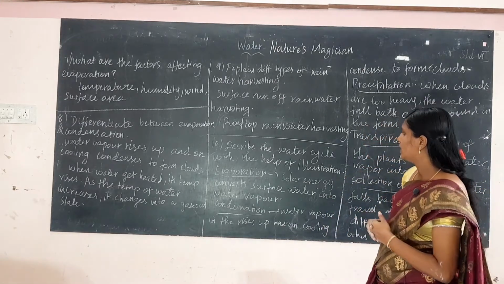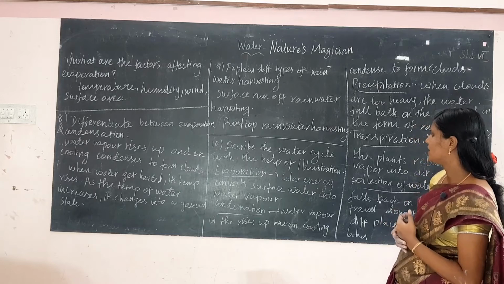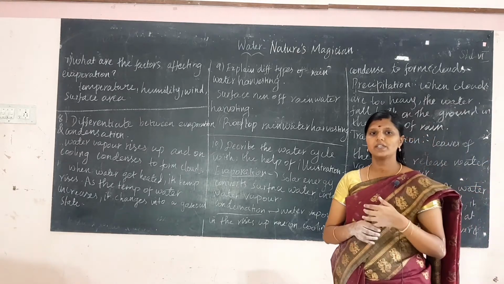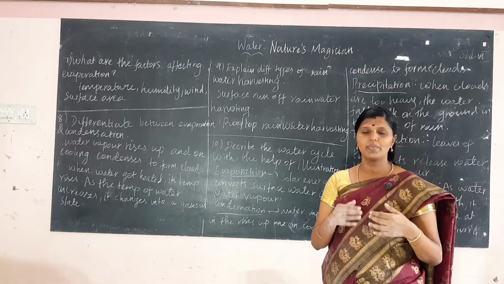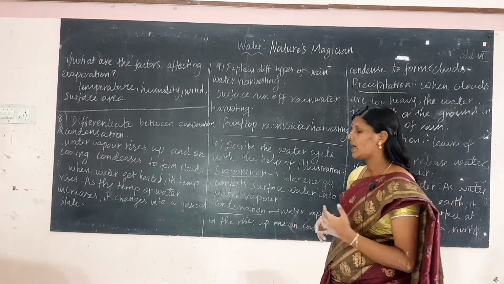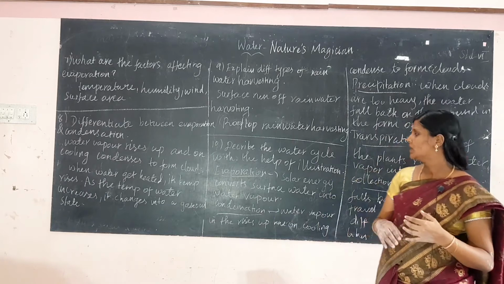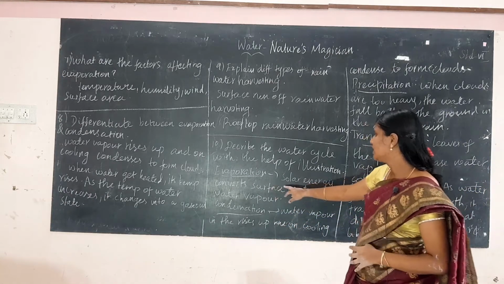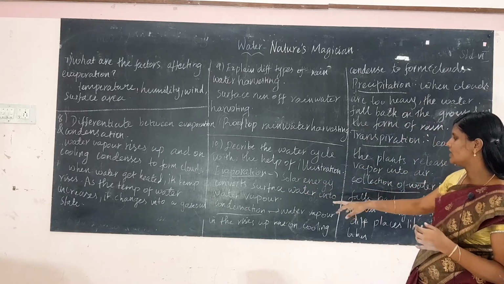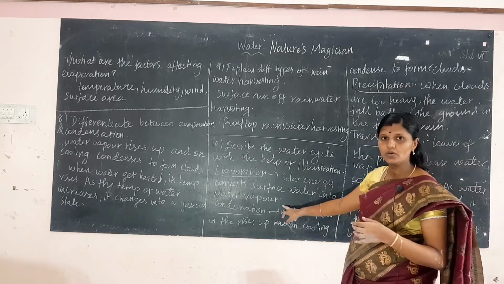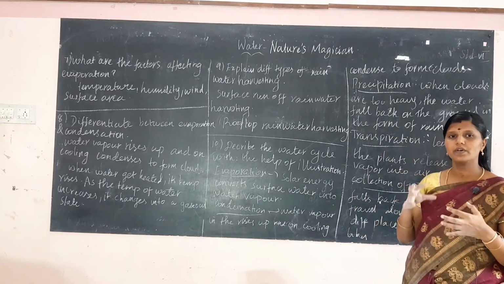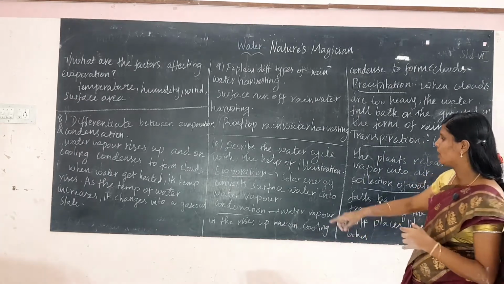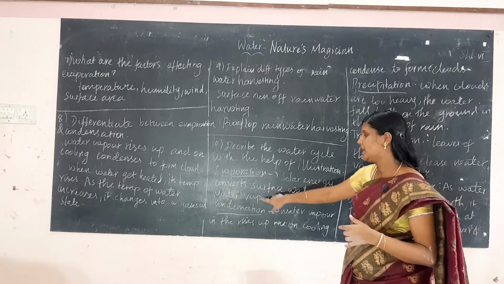Okay. And next question is, describe the water cycle with the help of illustration. The water cycle is a continuous process which happens on the earth and it has various phases. First one is evaporation. Evaporation means solar energy from the sun converts the surface of the water into water vapor. This process is called evaporation.